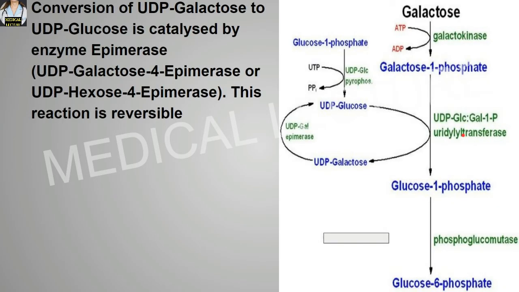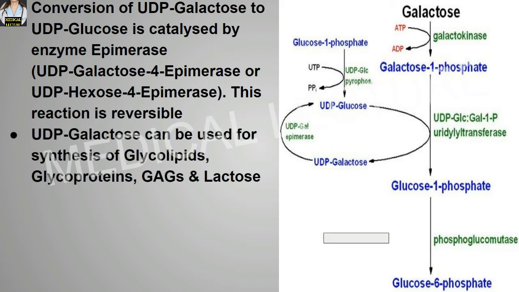Conversion of UDP galactose to UDP glucose is catalyzed by the enzyme epimerase, or we can say UDP galactose 4 epimerase or UDP hexose 4 epimerase. Now this reaction is reversible. UDP galactose can be used for synthesis of glycolipids, glycoproteins, glycosaminoglycans and lactose.